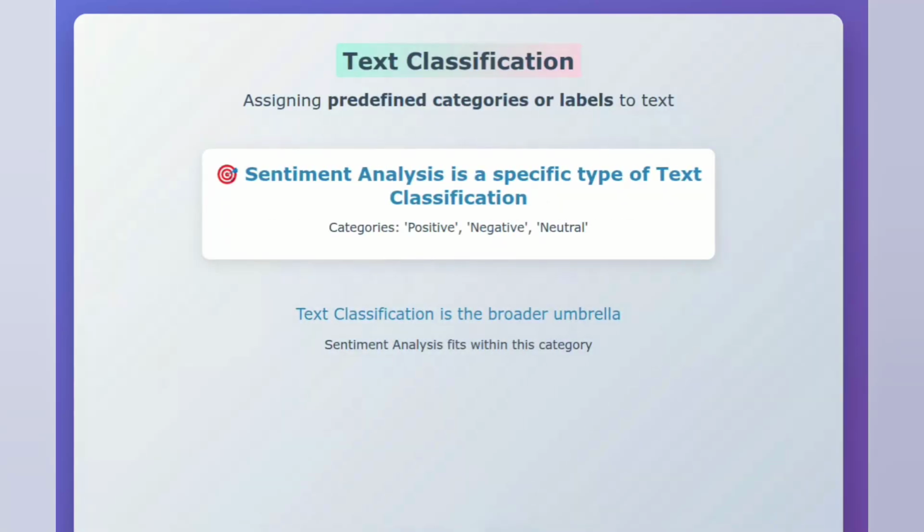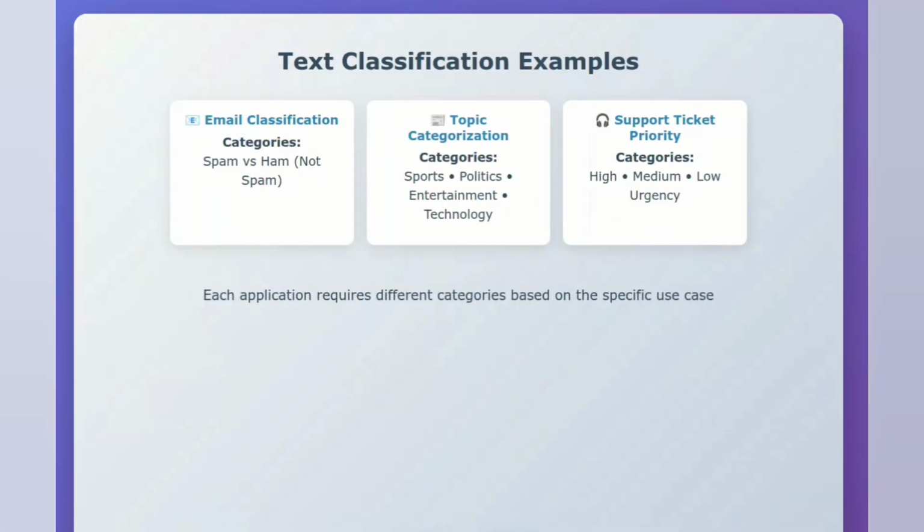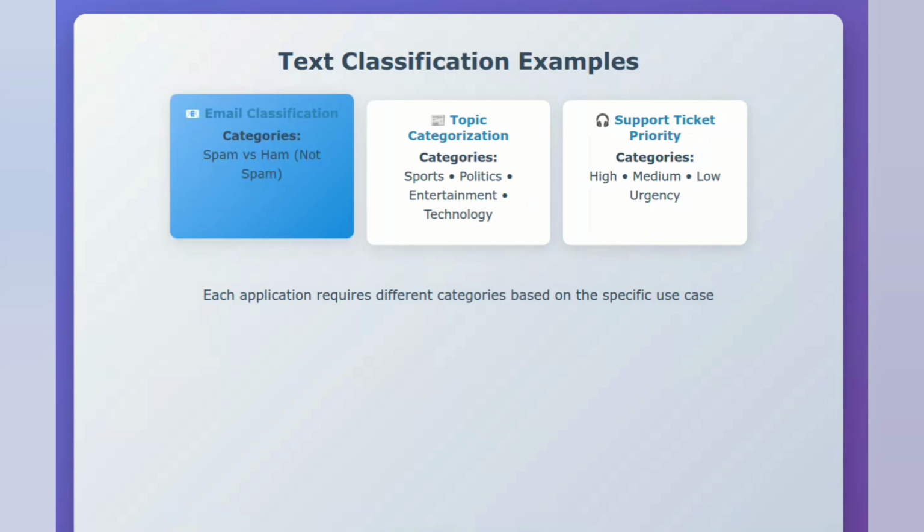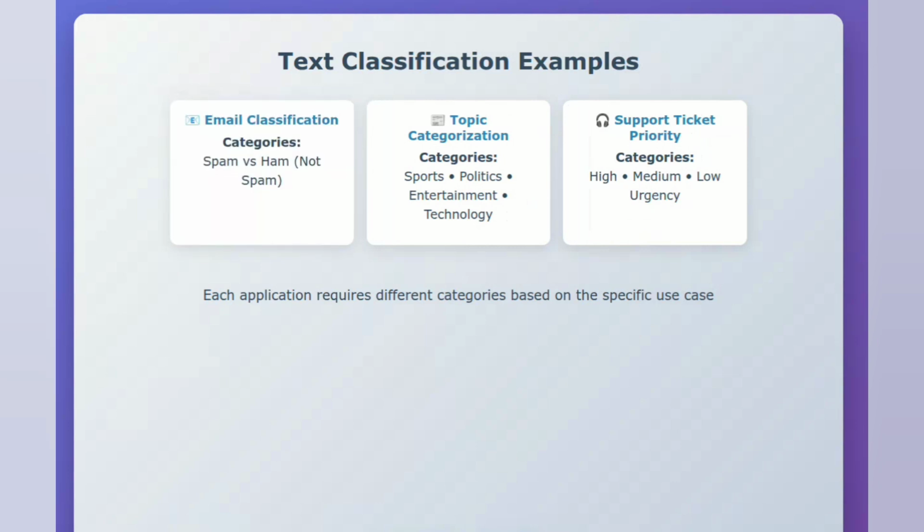Text classification is a broader category where the goal is to assign predefined categories or labels to text. Sentiment analysis is a specific type of text classification. For example, the categories are positive, negative, neutral. Other examples of text classification include spam detection, categorizing emails as spam or ham; topic categorization, assigning news articles to sports, politics, or entertainment; or urgency detection in customer support tickets, for example, high, medium, or low.